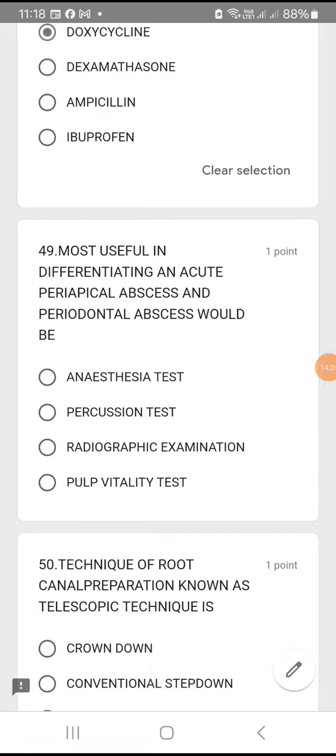Question number 49. Most useful in differentiating an acute periapical abscess from a periodontal abscess would be, so whether the tooth is vital or not is very important. Okay, in case of periapical abscess or periodontal abscess, the differentiating factor is pulp vitality test.